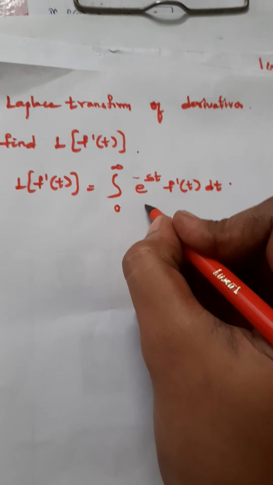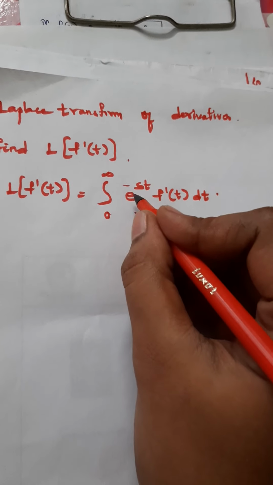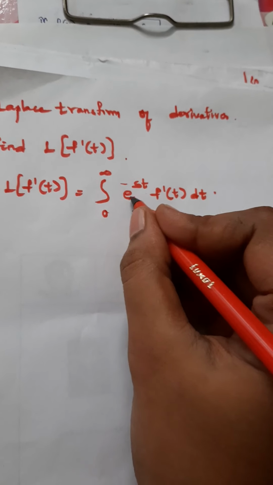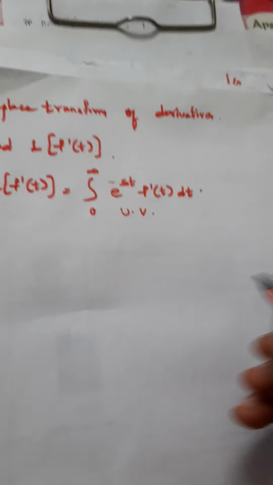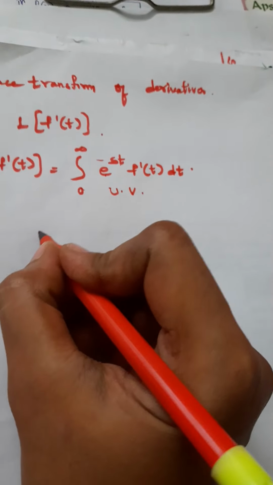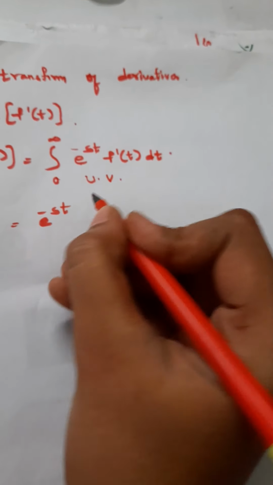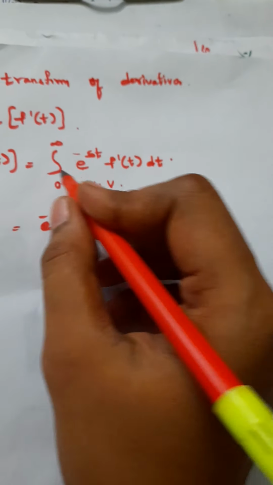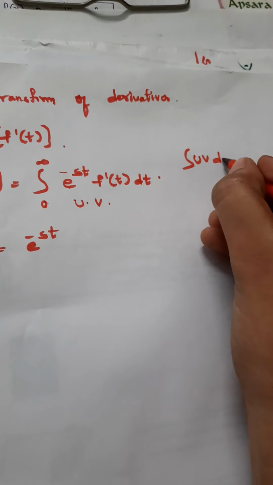This is a function where with respect to t we are differentiating, and it also has t, so we have to use the formula u into v. What is u? e to the power of minus st. What is v? The integration of f dash of t.